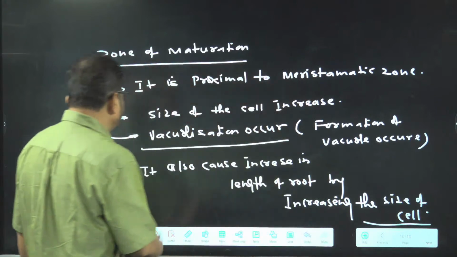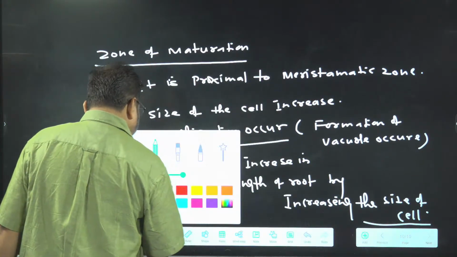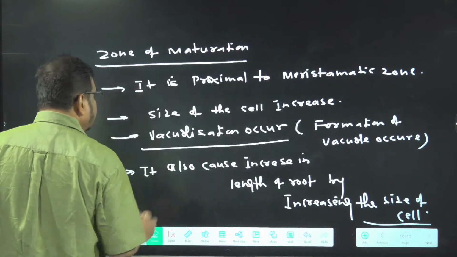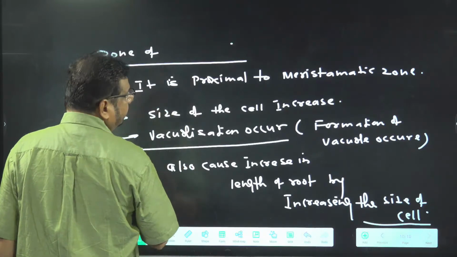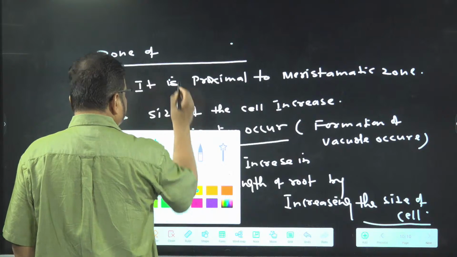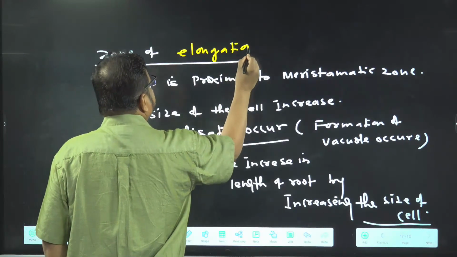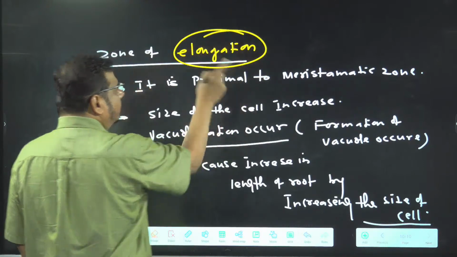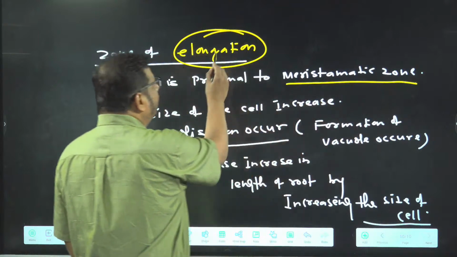This is about which one? Zone of, sorry. I just wrote the heading wrong. It is not zone of maturation. It is zone of which one? Elongation. Elongation. So make it correct. I wrote it wrong. Proximal to meristematic zone, directly who came?